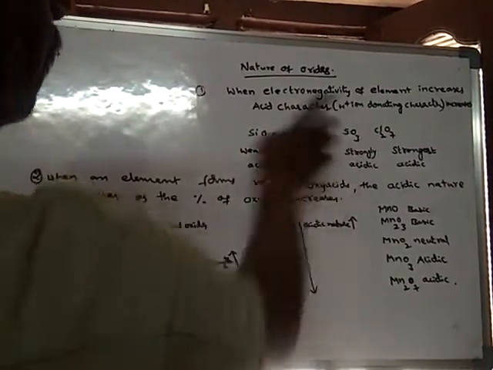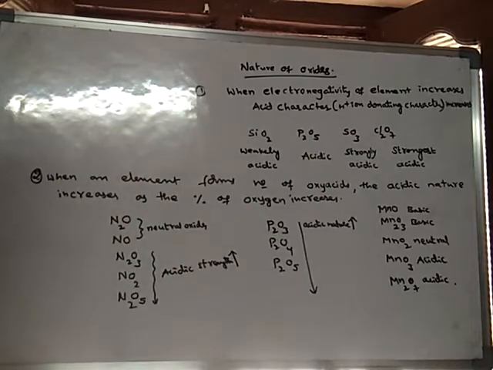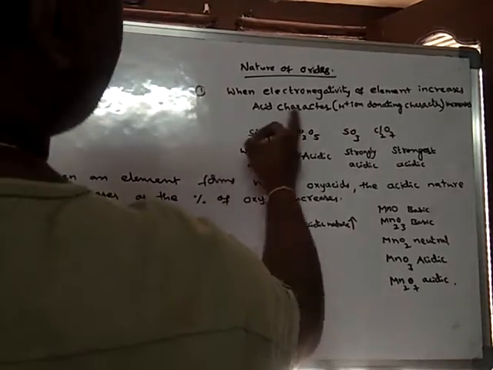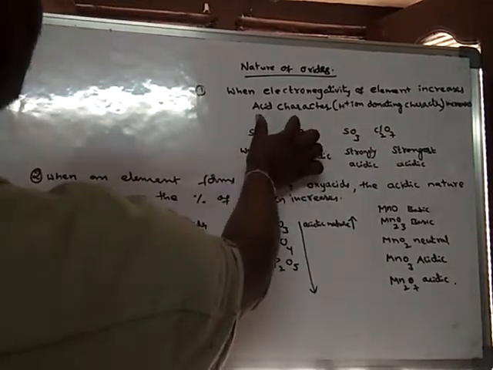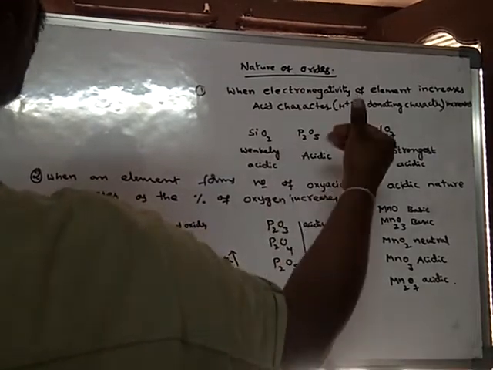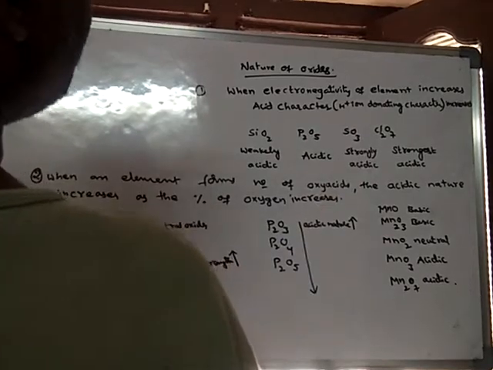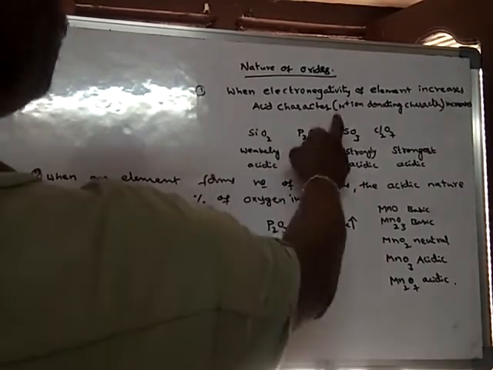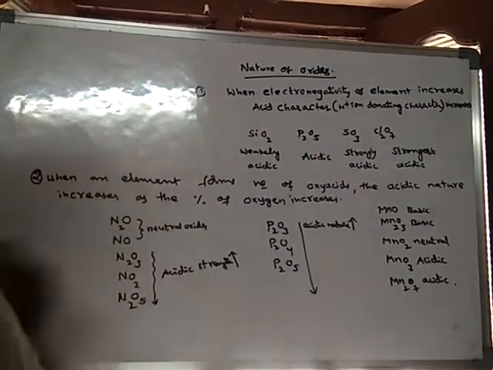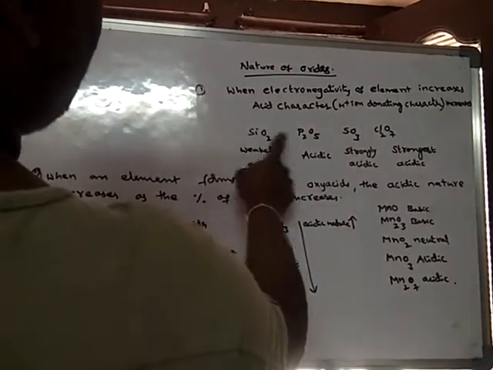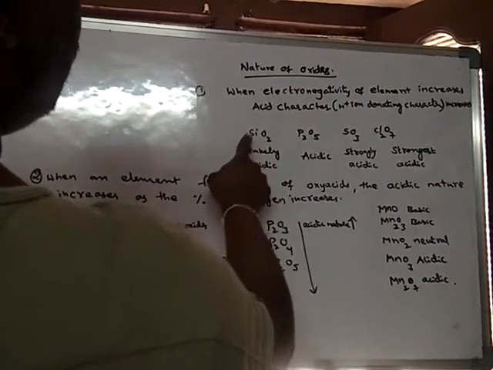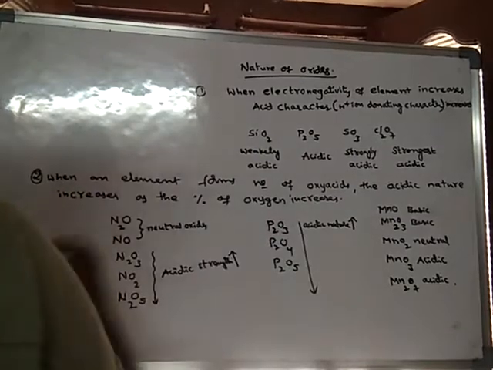Their oxides are written here. What is the meaning of acidic character? Acidic character means proton losing, H+ ion donating character. So it is related to when they are dissolved in water.